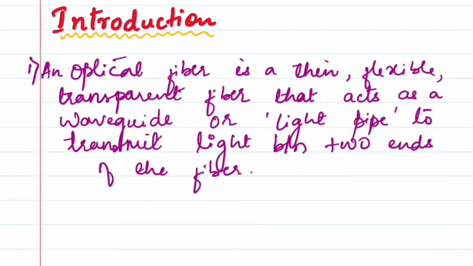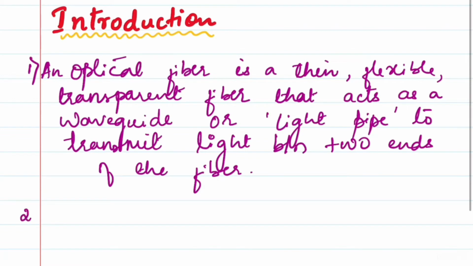When asked. So I think you got the idea of what an optical fiber is. An optical fiber is a thin, flexible, transparent fiber that acts as a waveguide, or a medium, or a light pipe, which is going to transmit the light, or which is going to help in the propagation of light between the receiver and the transmitter. It's as simple as that.